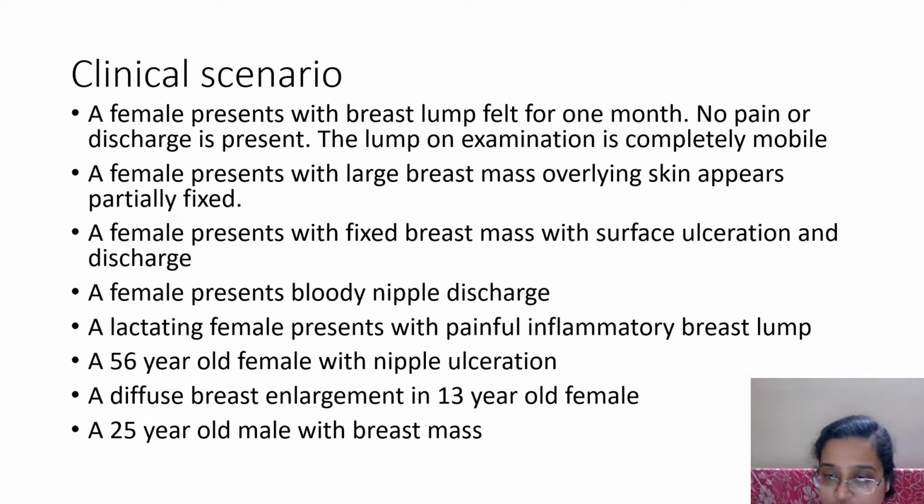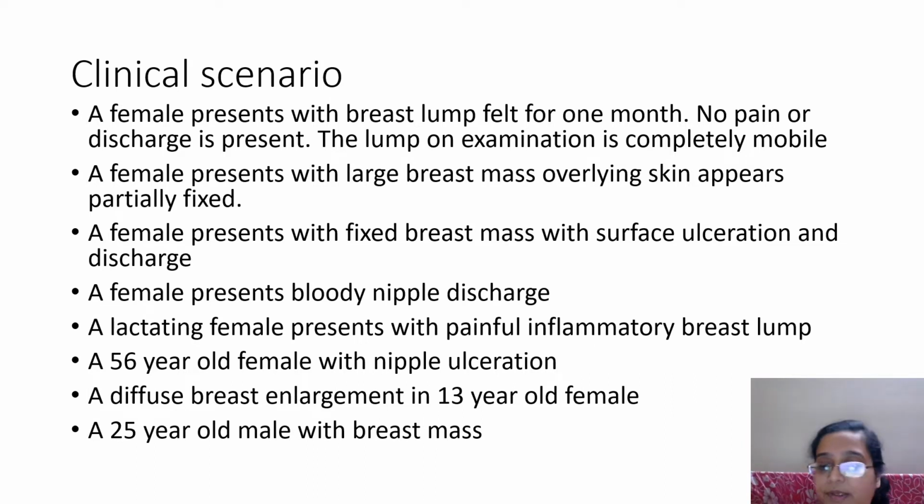So the approach should be that when you get any of these histories, the first thing you need to do is take the clinical history. Even if you're the pathologist, you need to know how long the mass was there. Was it mobile and became fixed and ulcerated, or is it simply mobile? Was it incidental, or did the patient know about it and it slowly progressed into a large mass? Any discharge should be noted. Any puckering of the overlying skin should be noted.